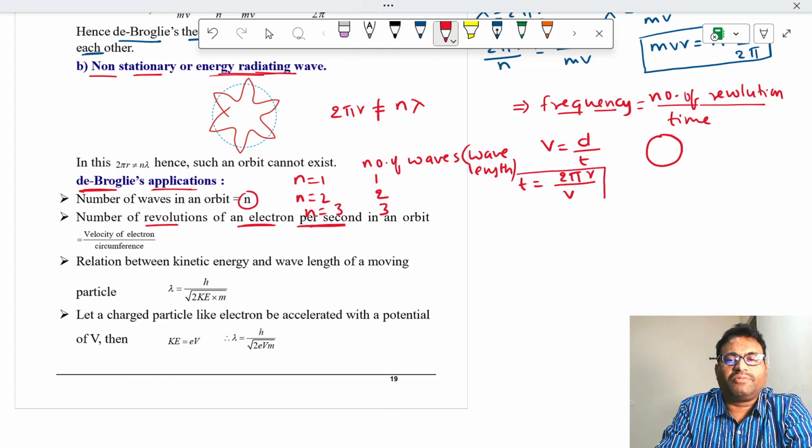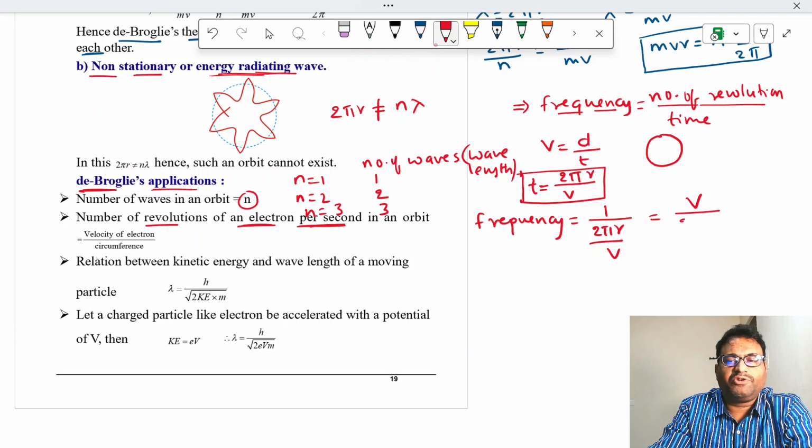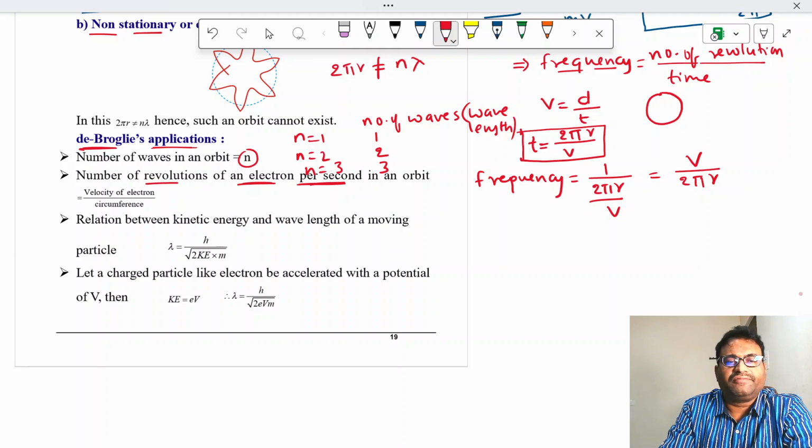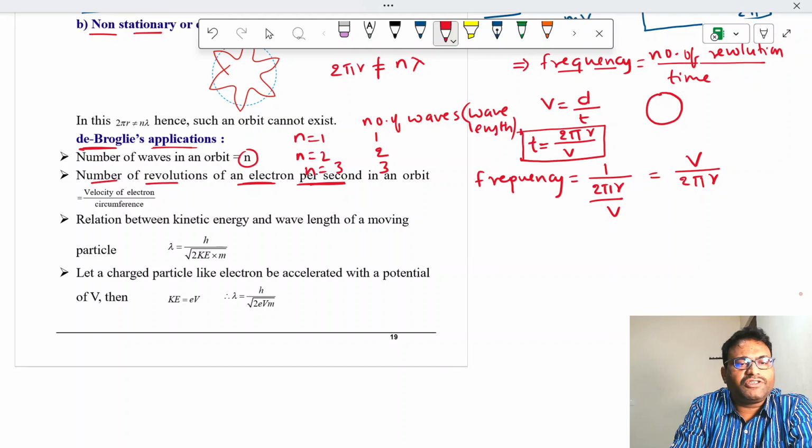If you substitute this formula in the frequency, then what do we get? This is time, t. So frequency is equal to 1 by time, 1 by 2 pi r by v, that is equal to velocity by 2 pi r. Okay, velocity by 2 pi r. So that is what here, number of revolutions of an electron per second means we are speaking about frequency.